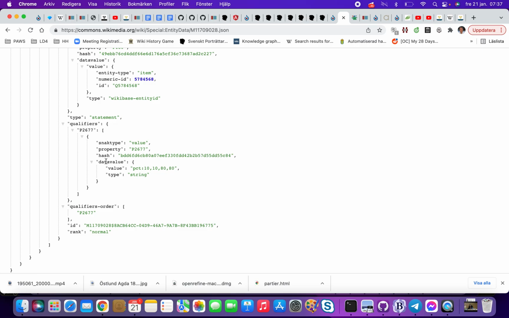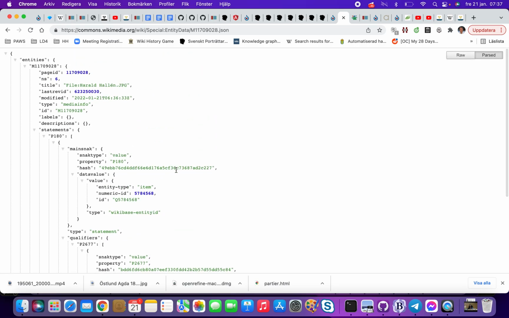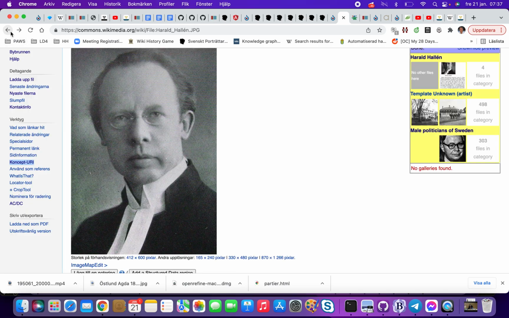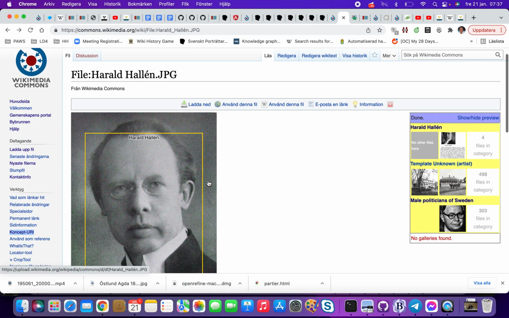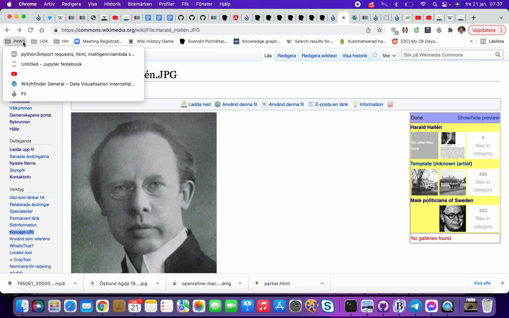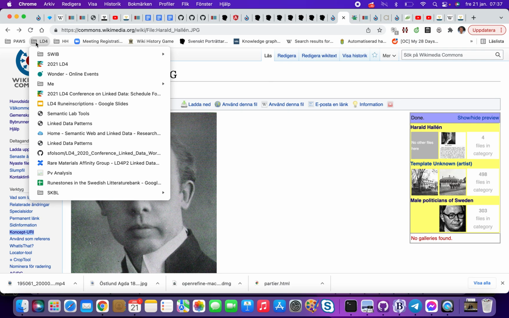So now you have this P2677, says 10% in, 10% down, wide 80%, and so on. So that's also an interesting way. And what we try to look into now is if we can do data round tripping. I have written about the possibilities in an article about runestones. See if I can find it here.